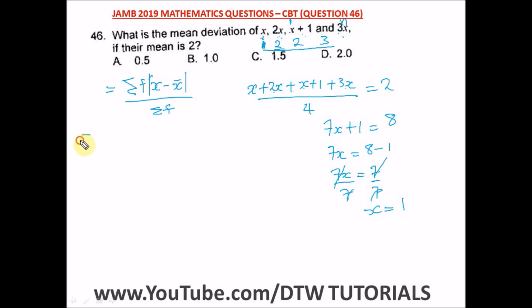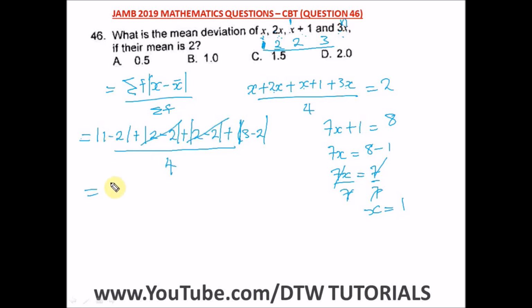So from here we have x, which is for our first value, we have 1 minus, what is our mean? Our mean is 2. So minus 2, absolute value, plus then we have 2 minus our mean, which is 2, plus the absolute value of 3 minus 2, divided by the sum of our frequency, which is 4. 1, 2, 3, 4. We have 4 sets of numbers, so divided by 4. So from here, this is a 0.